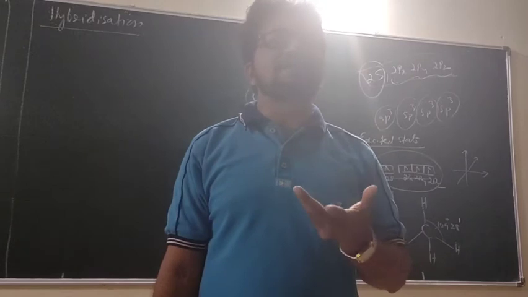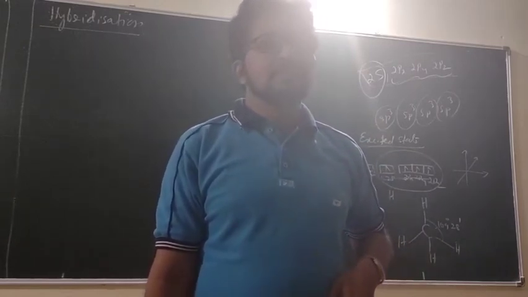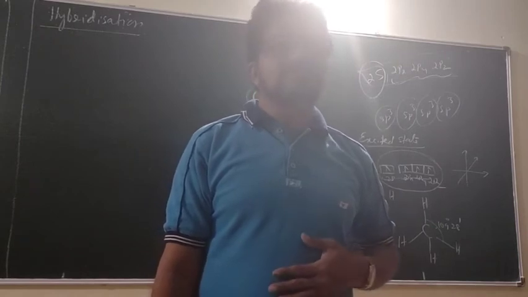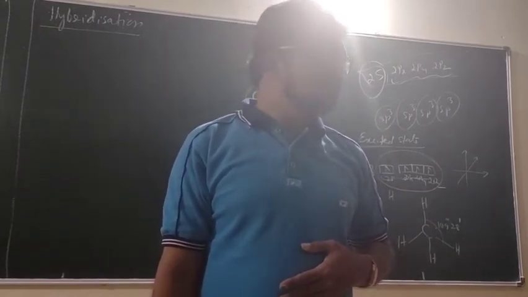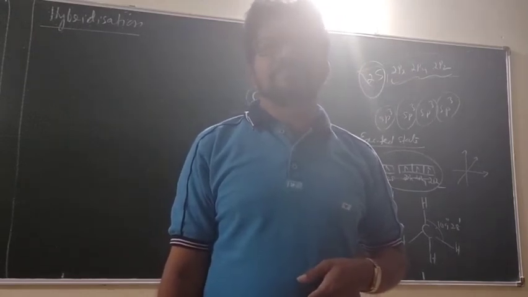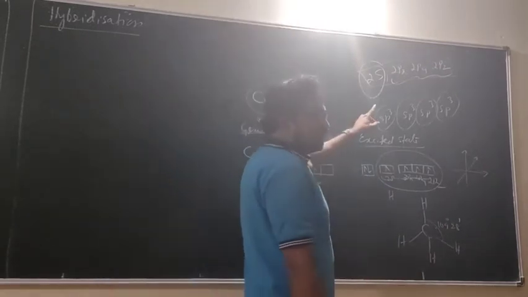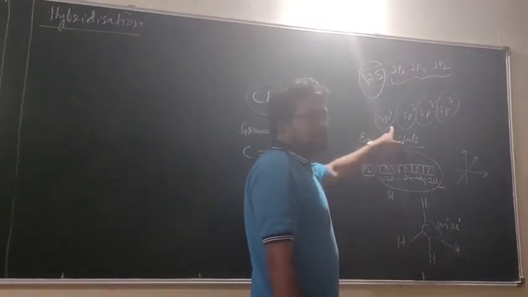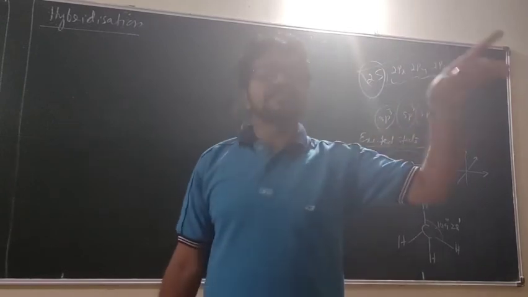Mixing of atomic orbitals of different shape, size and energy to produce the same number of identical hybrid orbitals of the same shape, size and energy.